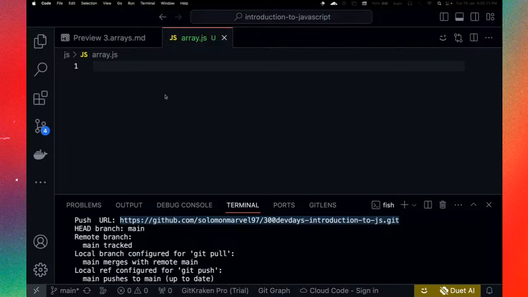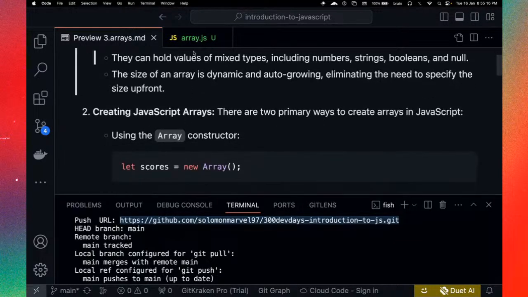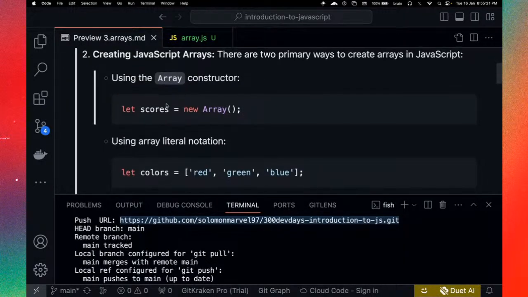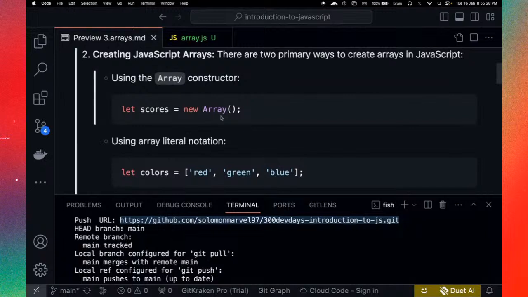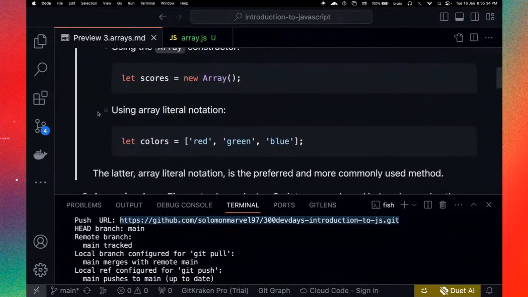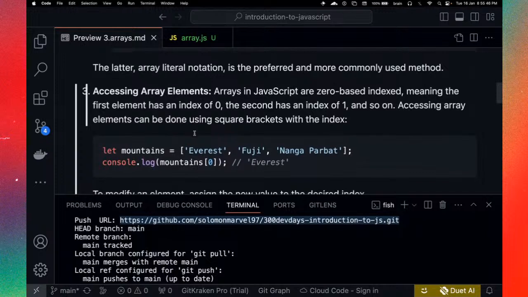All right, so let's discuss JavaScript arrays. We discussed how to work with arrays yesterday, but we have a new example here. You can use the constructor to create a new array without necessarily adding the items immediately, and then you can go ahead and add the new items afterwards. You can also work with the array literal notation, which is what we used yesterday. We said let colors equals red, green, blue. So this is creating an array of colors. We already covered that.